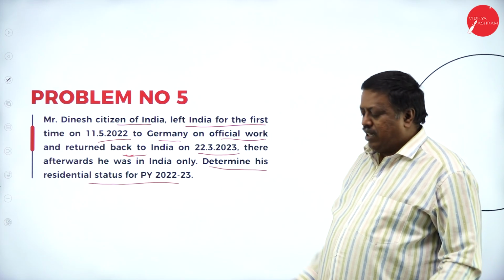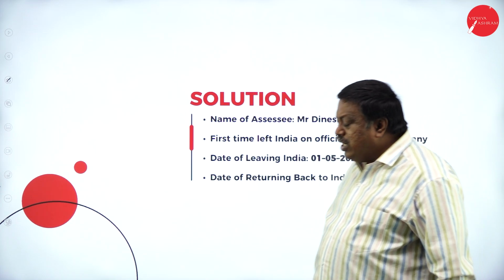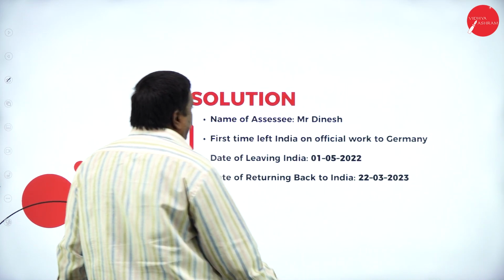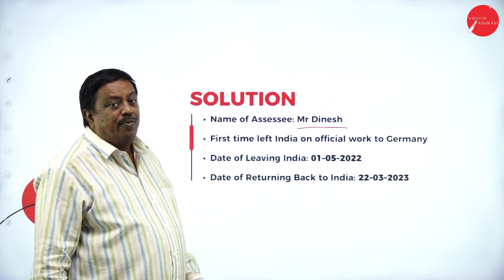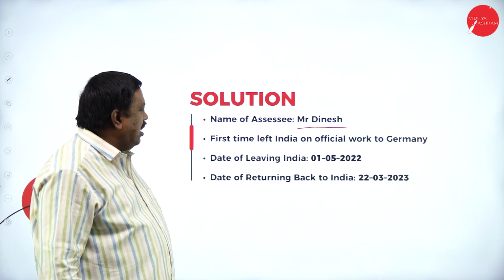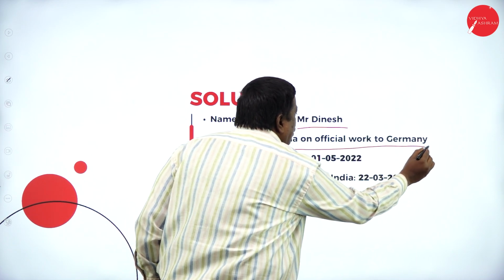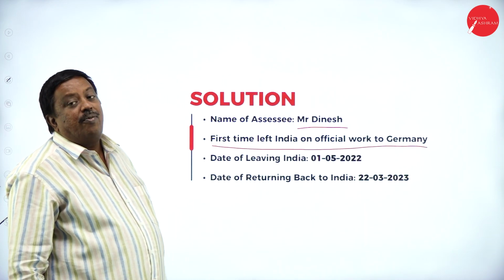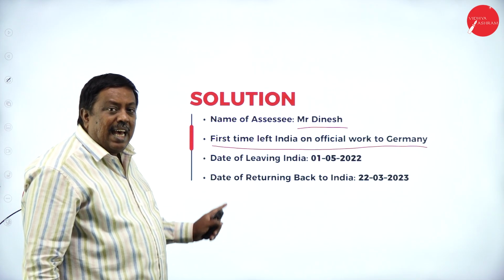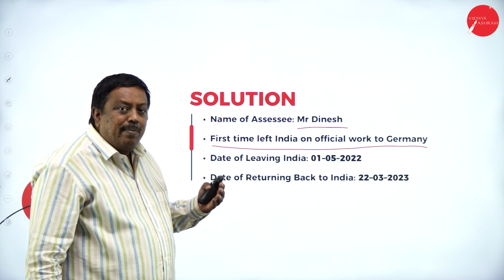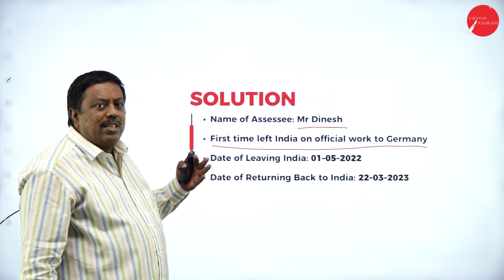So let us calculate how many days I was in India during 2022-23. My name is Mr. Dinesh, so first write here the name of the assessee, Mr. Dinesh. Then write clearly that the first time I left India, I went to Germany on official work. Write this information thoroughly, then only we can have a grip on the determination of the residential status of an assessee, or else we may make certain mistakes.